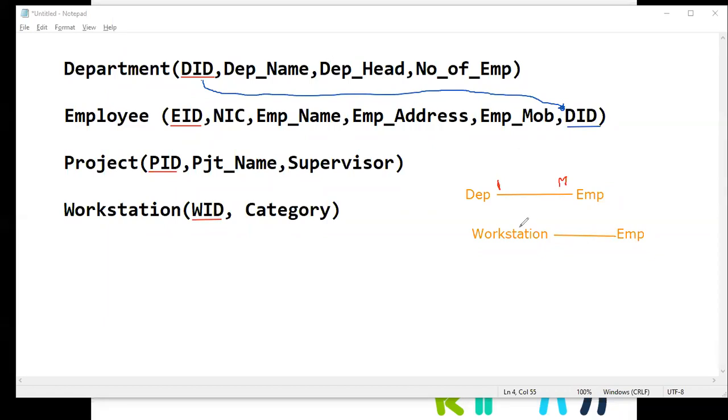Right. So for one workstation, only one employee is there. Again, for one employee, only one workstation is assigned. One employee can go to one workstation, and one workstation, one employee. So this relationship is a one-to-one relationship. Then it doesn't matter, we can take the primary key of the workstation table or the primary key from the employee table, because on both sides we have one in the relationship.